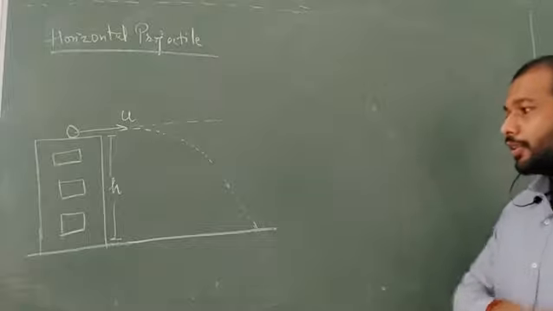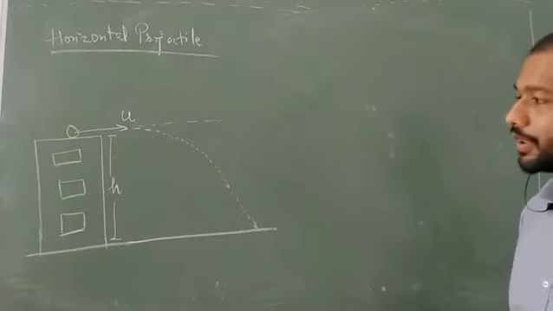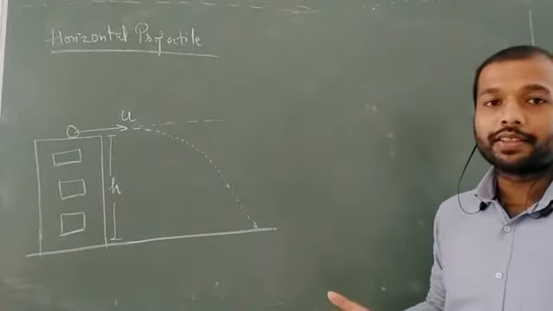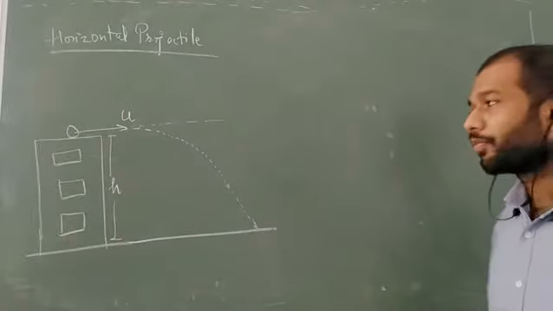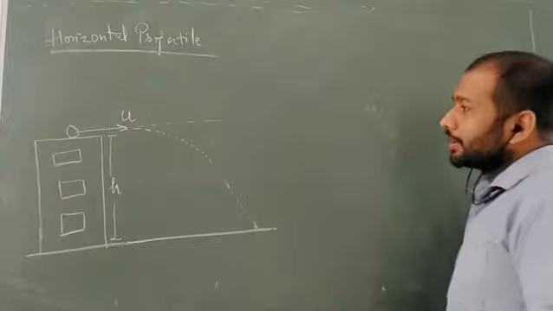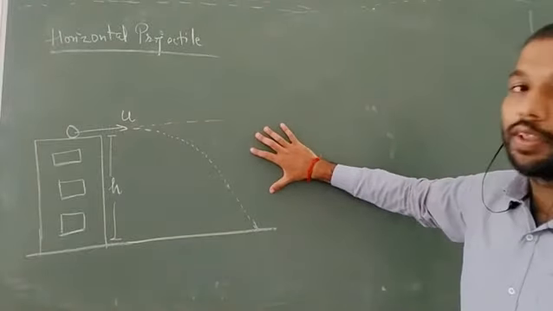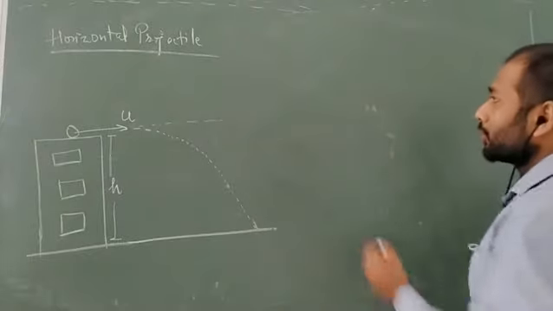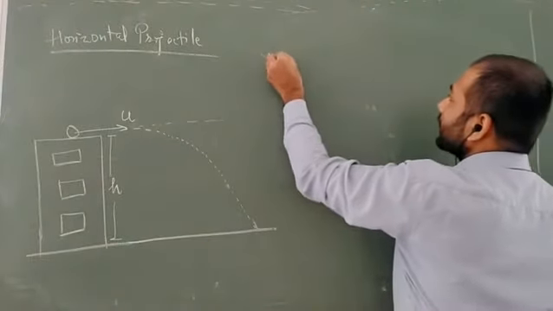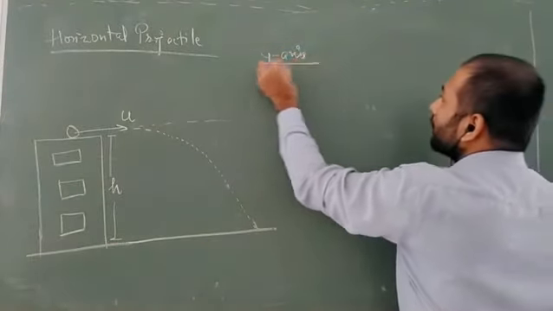Here also we will use the same concept to determine the range, the maximum height and the time of flight. Since it is a two-dimensional motion, we will again take the x-axis and the y-axis separately. First I will take the y-axis to calculate some of the terms.